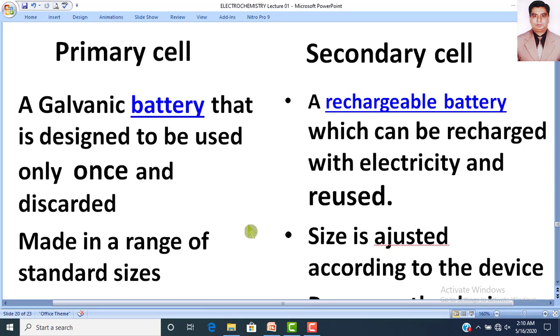So a car battery will be of 12 volts. So here is another type of cell, which is simply called primary and secondary cell.